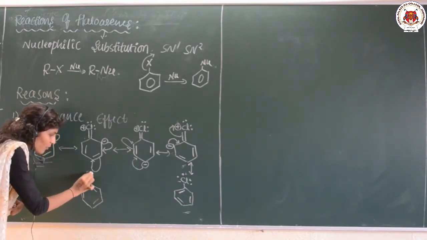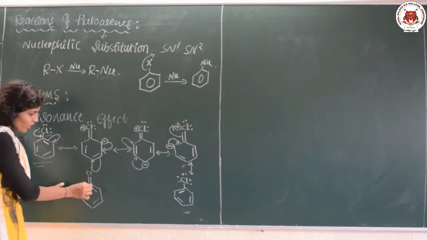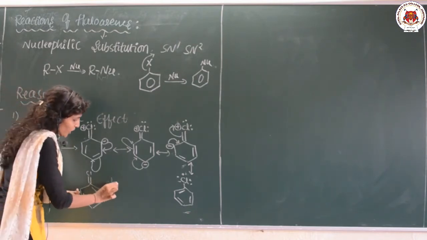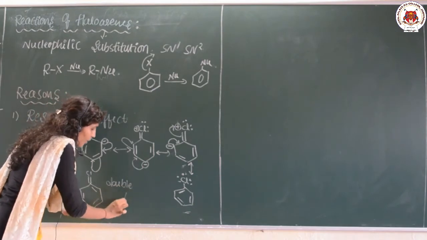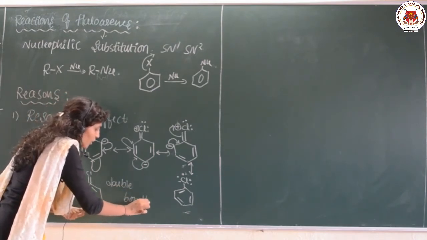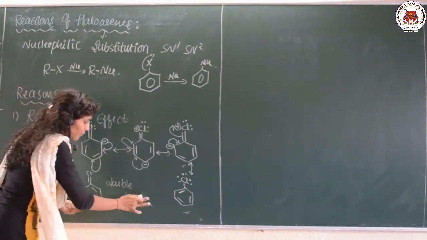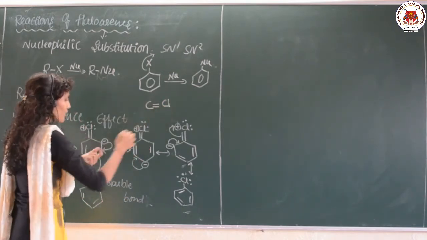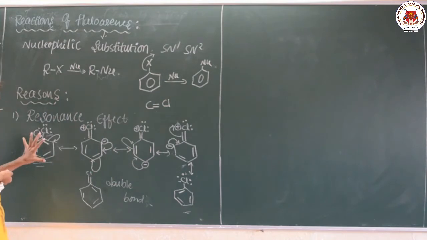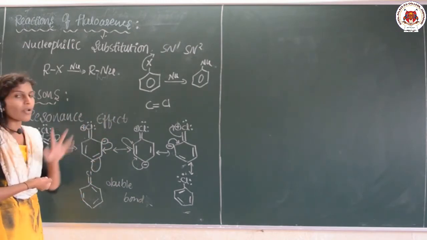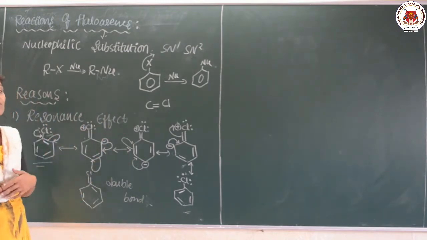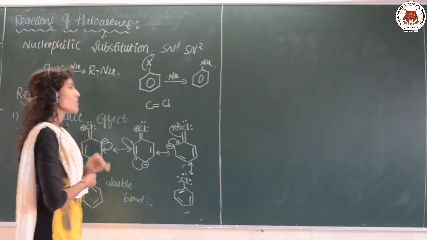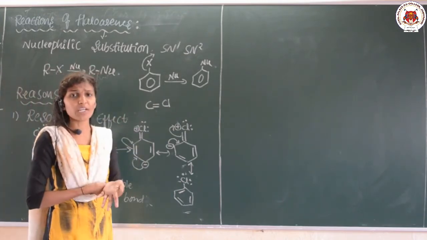Generally, we can say there is a double bond character development, a double bond generation between carbon and chlorine. Just looking at chlorobenzene, it seems like there is a single bond between carbon and chlorine, but a double bond is developed due to the resonance effect, and to break such a bond we need more energy.